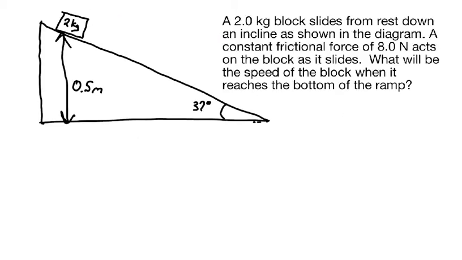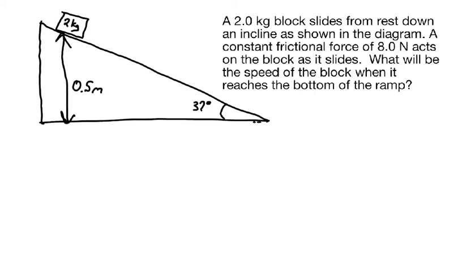This is an example of an open system that we could solve using conservation of energy, taking into account work done on that system. In this case, we have a block that's moving across a surface that has friction. So, a normal surface, not one of those funny frictionless surfaces we think about in physics sometimes. Because of that, we're going to have some energy that's changed into a form we can't track very easily. So our approach is going to be figuring out the work done by friction rather than the amount of energy that turns into sound and heat.